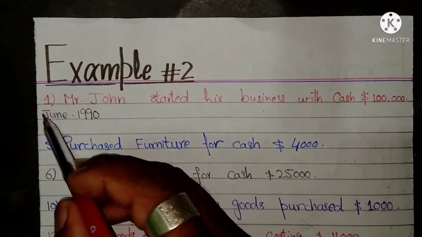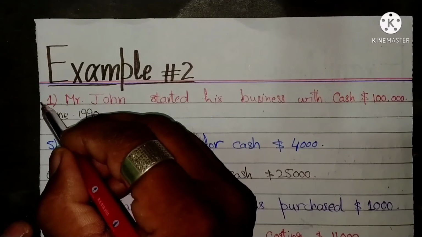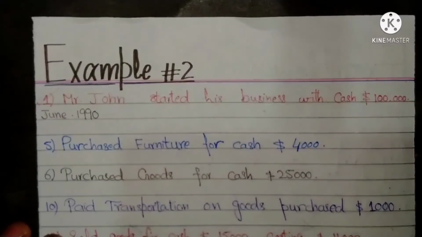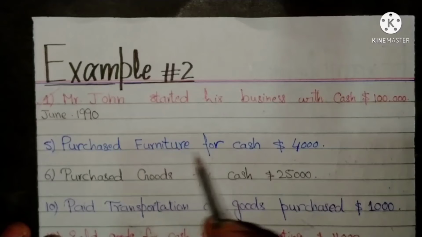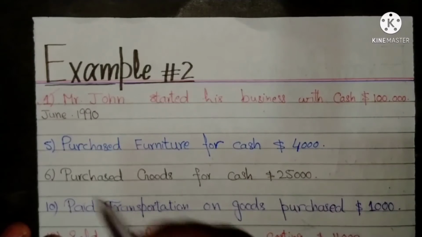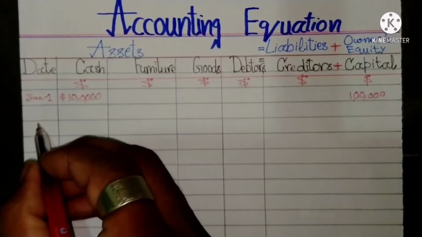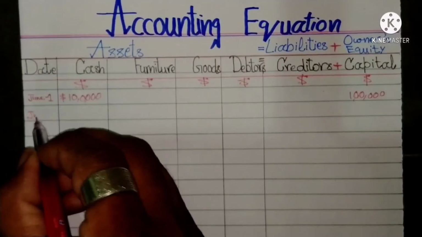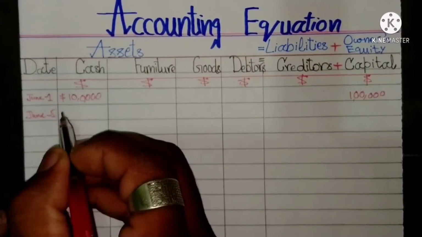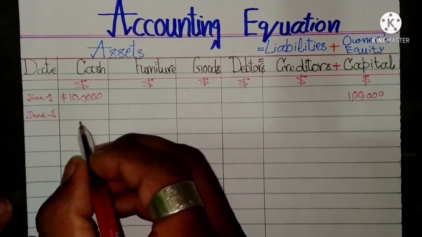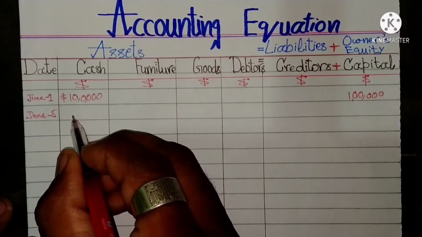After the entry of the first transaction in accounting equation format, now we will move towards the second entry, which was done on 2nd June: purchased furniture for cash, $4,000.